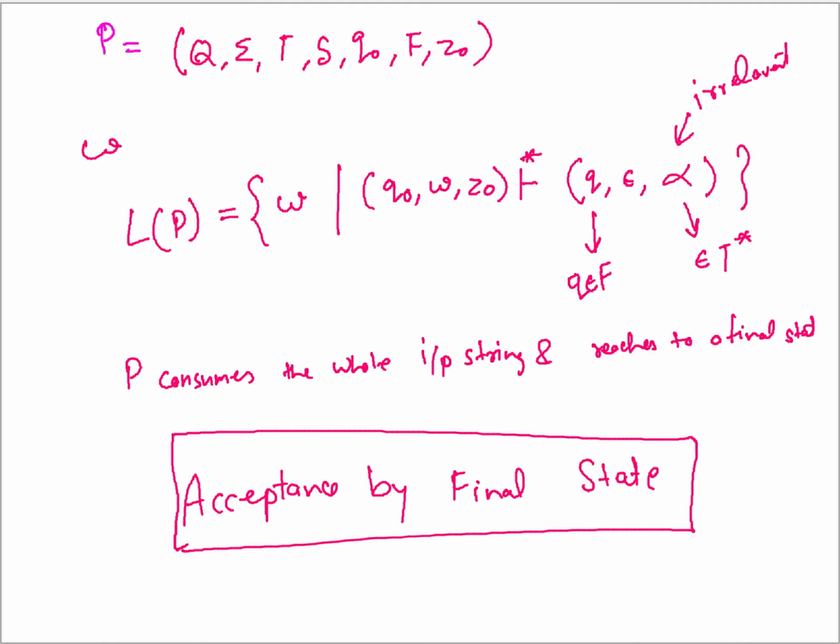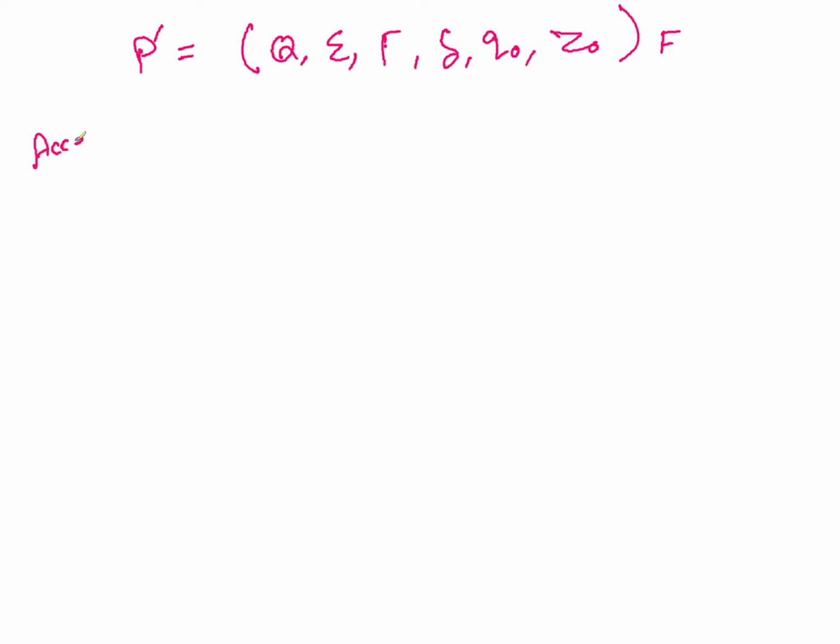You can do it with just 6 components, which says that this PDA still contains Q, sigma, delta, Q0, Z0, right? This says that F is an optional thing, it is not required for acceptance. So here the definition of the accepting ID changes.